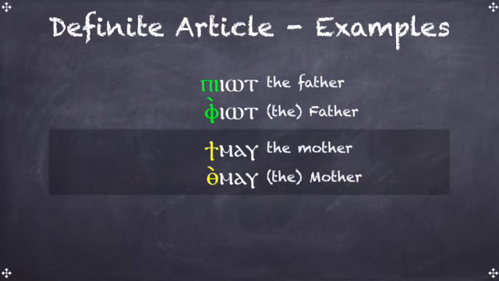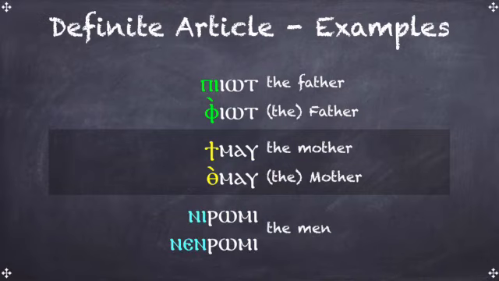On the feminine side, there's also T-Mao, the mother with small m, or Et-Mao, the mother with a capital M. And notice I put the in parentheses for the masculine and the feminine examples, which means for these cases you might not have to translate the literally as long as you capitalize the first letter of the noun.